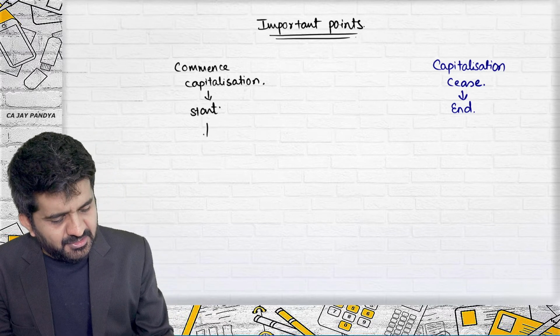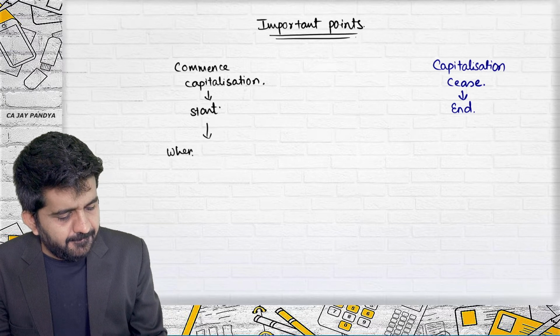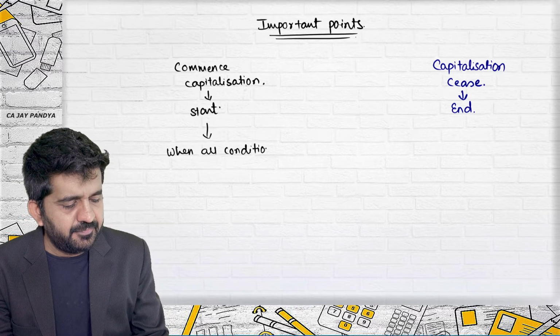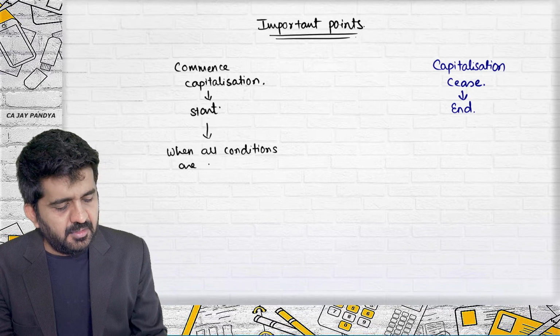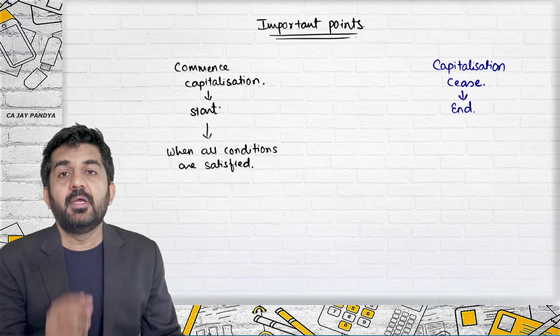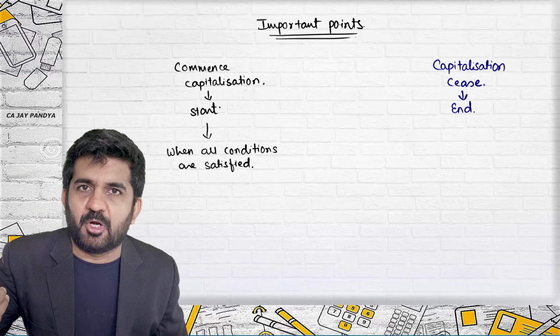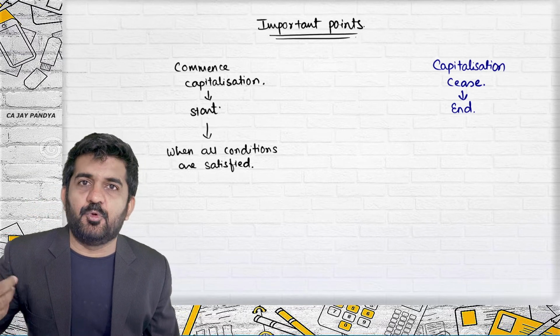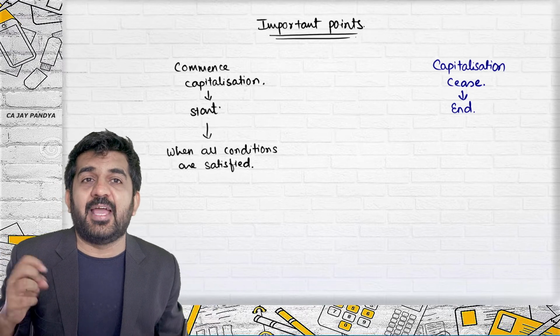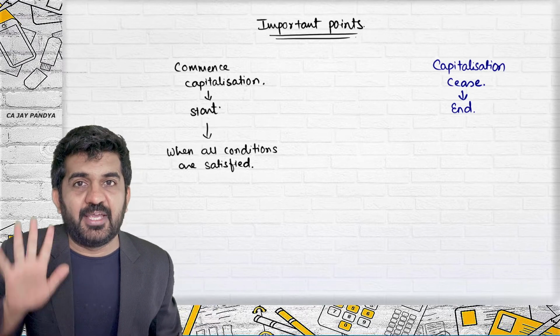Start date very simple. When all conditions are satisfied. What are the conditions? There should be borrowing cost which should be directly attributable to the purchase, construction or manufacturing of an asset which is a qualifying asset. Alright.